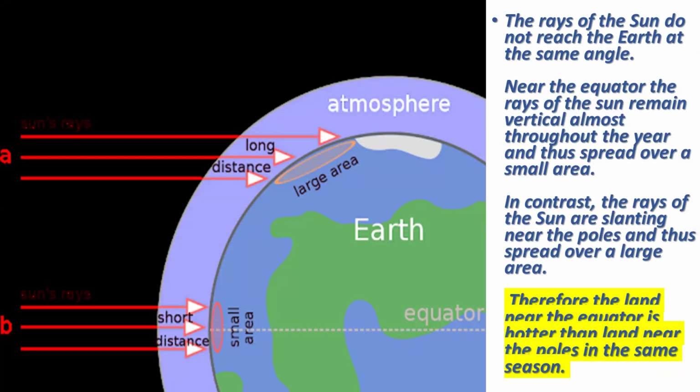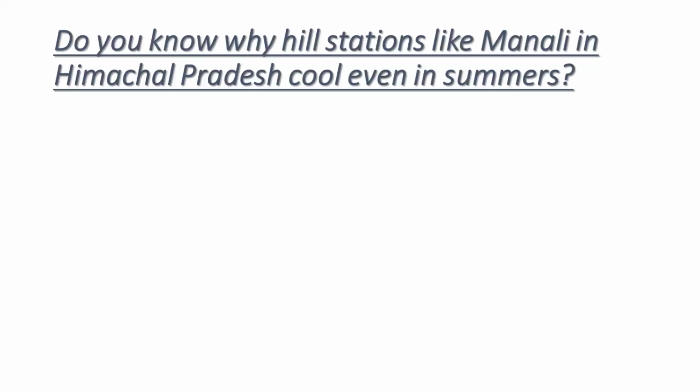As we have learned and can see here in the picture, near the equator, the rays of the sun remain vertical almost throughout the year and thus spread over a small area. And rays of the sun are slanting near the poles, thus spread over a large area. Therefore, the land that is near the equator is hotter than the land near the poles in the same season.